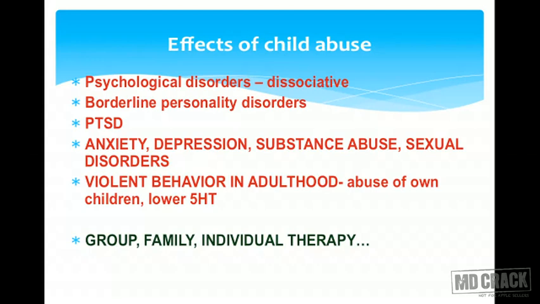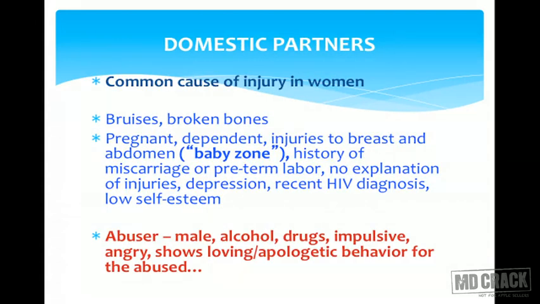And the children who are abused are likely to exhibit violent behavior in the adulthood. And they might go for abuse of own children. And these patients are found to have lower 5-hydroxytryptamine levels. Again, the impulse control is in problem. Group therapy, family therapy, and individual therapy are the various methods practiced to treat the abuse and to take care.